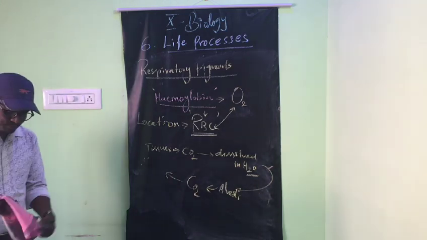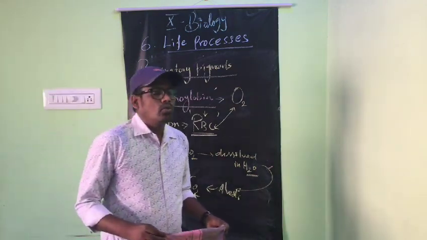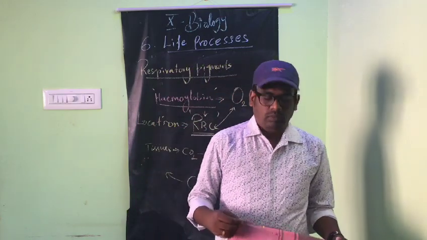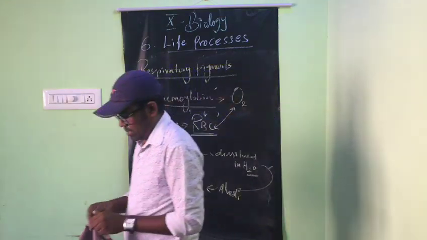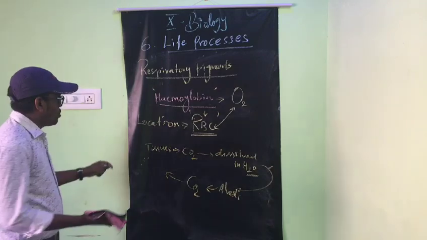And there is a more to know. I told you sometimes questions come from more to know. So let's discuss the more to know, page number 103.